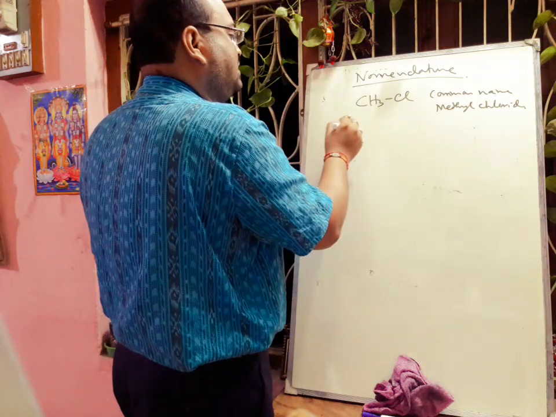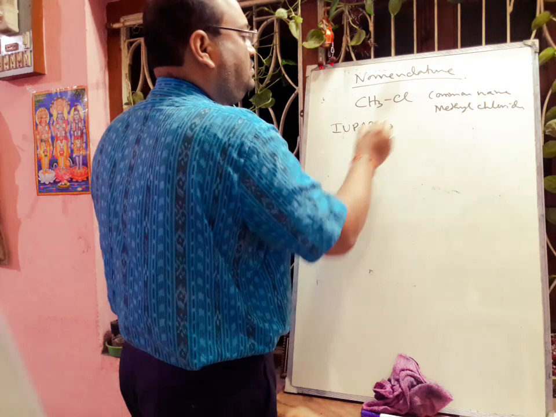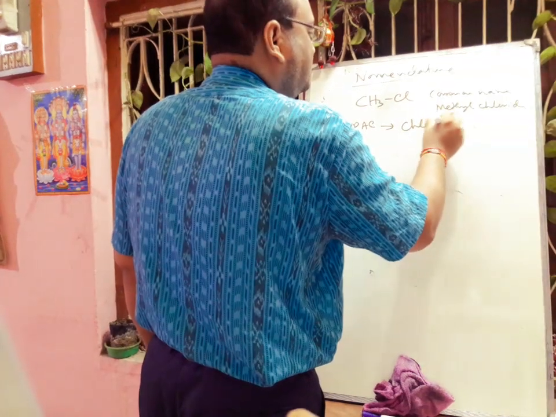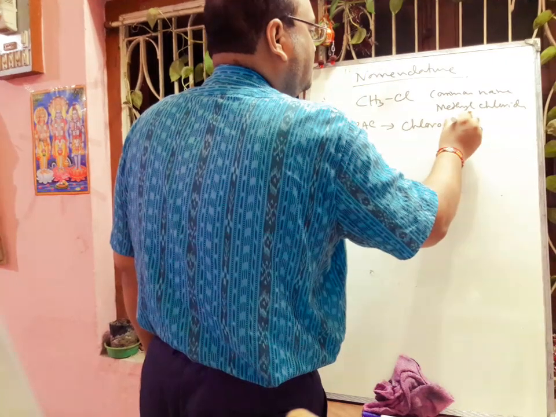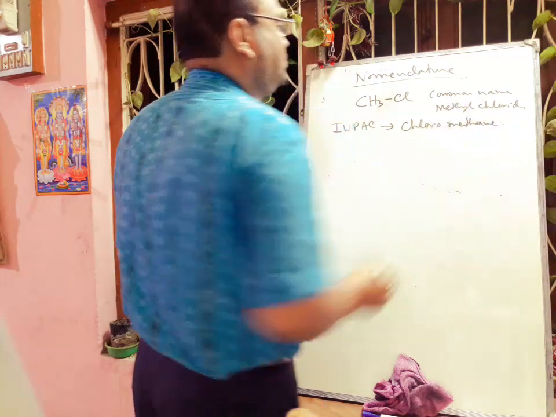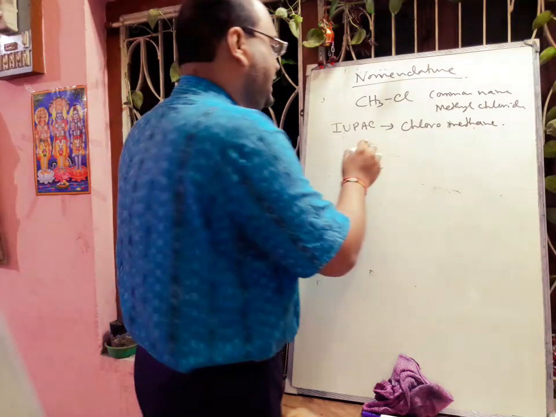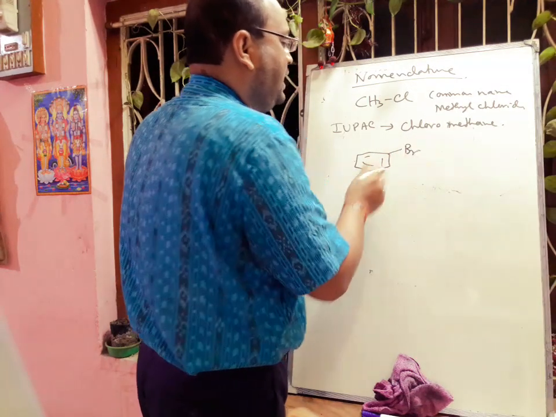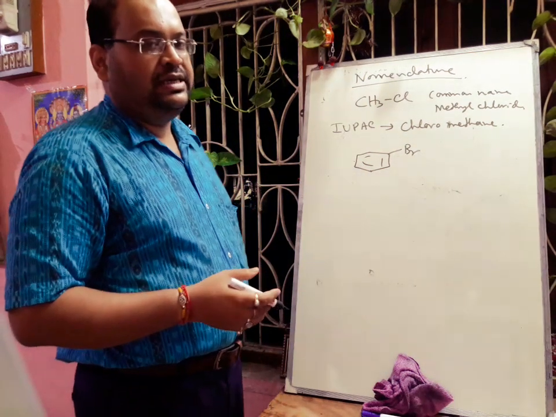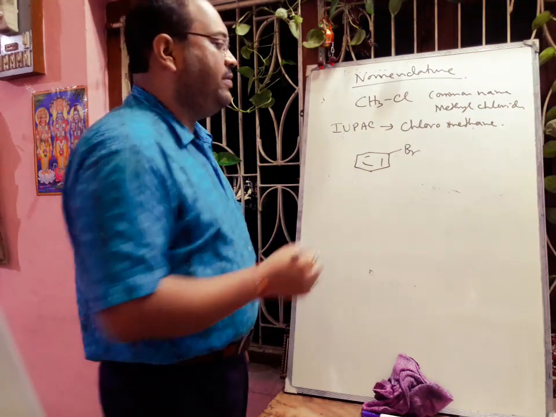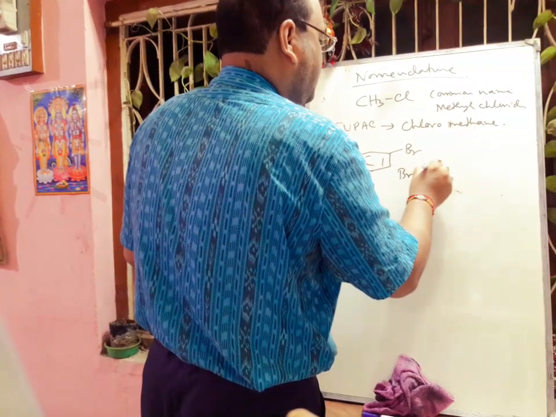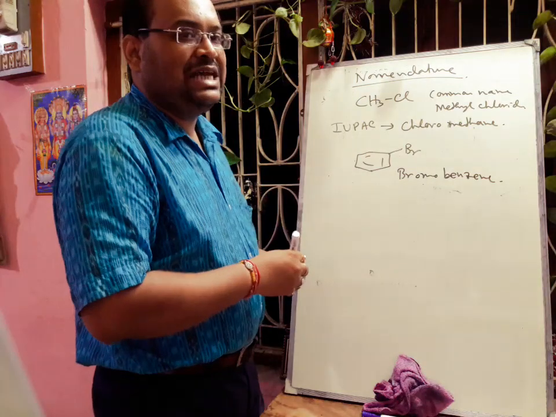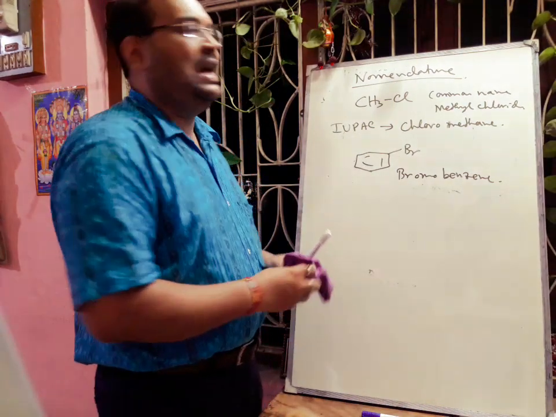And the IUPAC name is haloalkane, chloromethane. Now if I take one aryl halide, here the IUPAC name is bromobenzene. Next we will discuss some specific examples of haloalkanes.